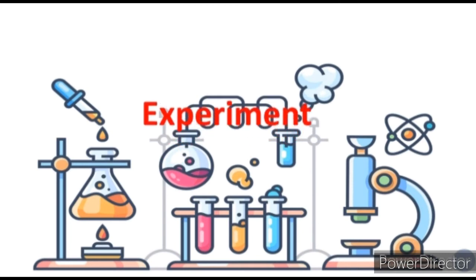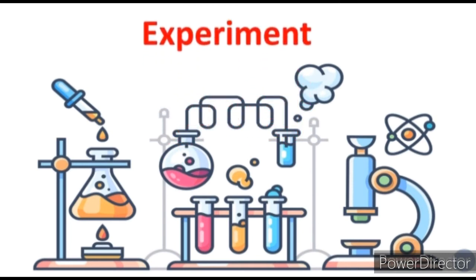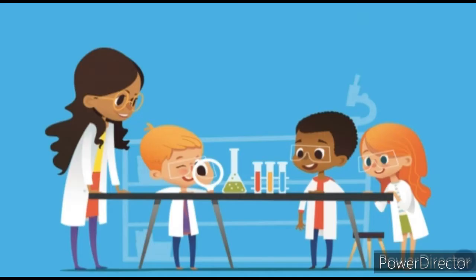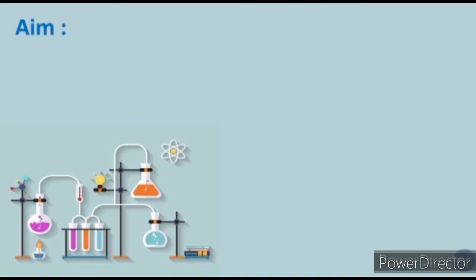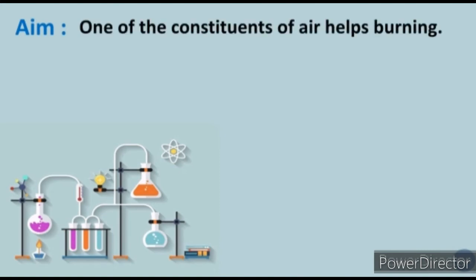Now today we are going to see another experiment. So let's start with the experiment. What is the aim of today's experiment? In today's experiment we will see that one of the constituents of air helps burning. Air is made up of many gases.